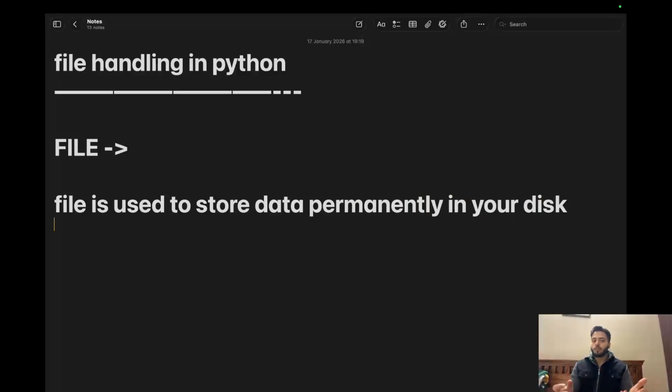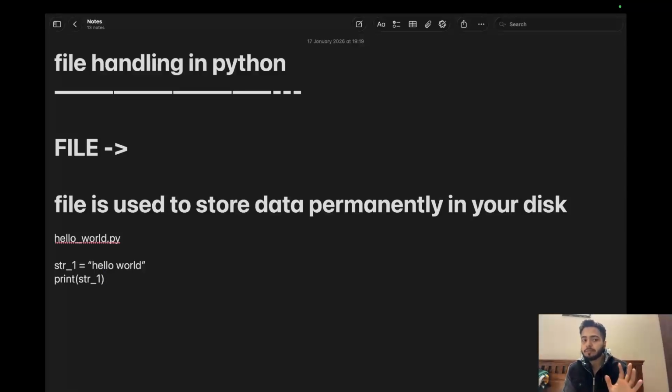Now, what do I mean by this? Let's understand. Say, suppose I have my hello world program, for example, hello world.py. And in this, suppose I have created one string called hello world. And now I am printing str1. Now, this str1 variable will be only, listen to me very carefully, will be only available in this life cycle of a program.